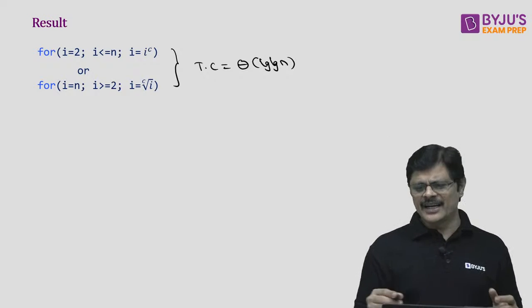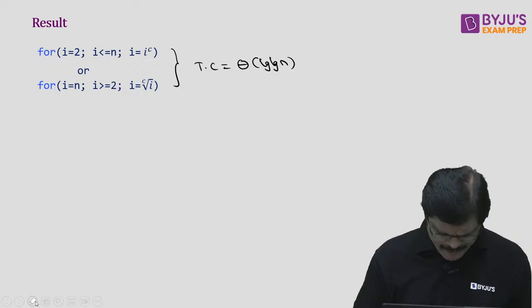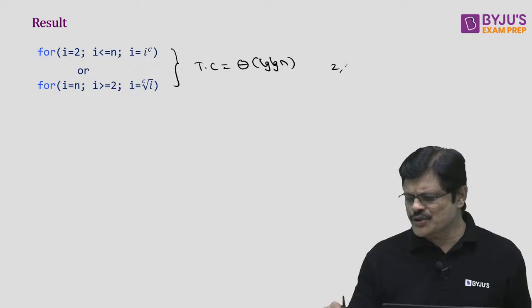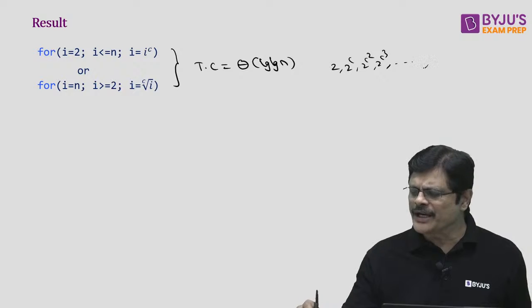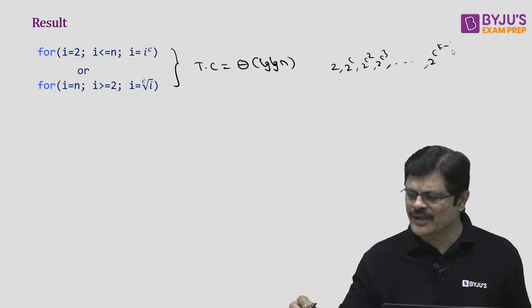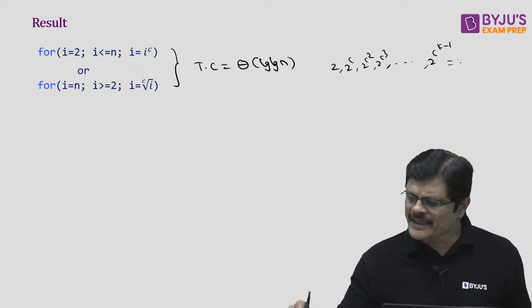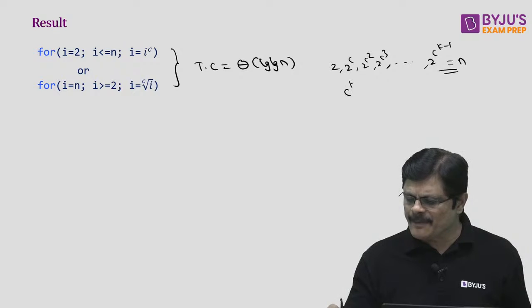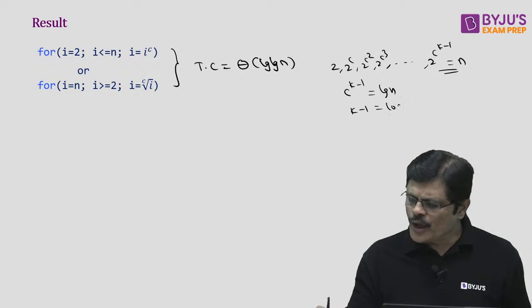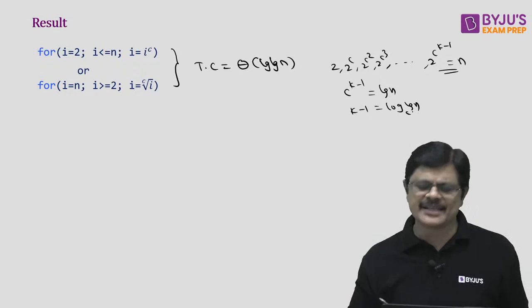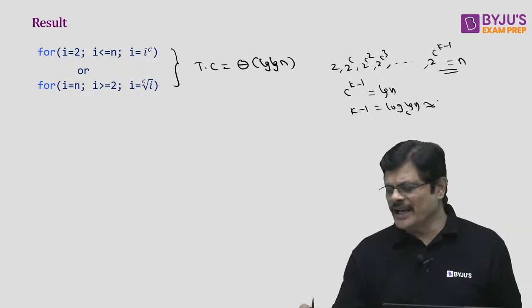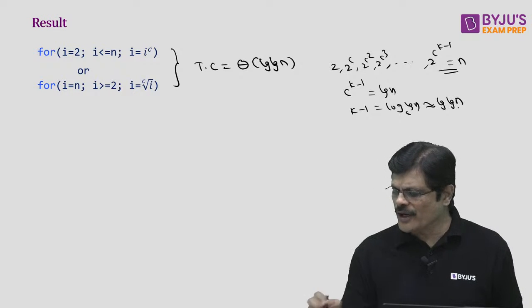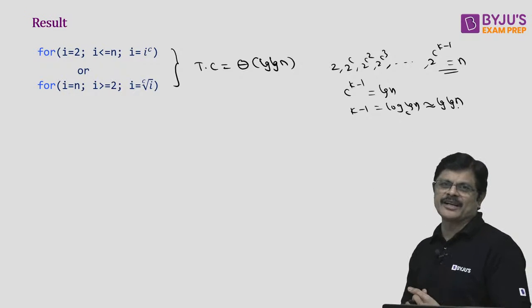See, here you start with 2. Every time it is 2 power c, 2 power c square, 2 power c cube, like that you have to continue up to 2 power c power k minus 1, which is equal to n. So that means what, sir? c power k minus 1 is log n, and k minus 1 is log n to the base c. Approximately, the base of the logarithm does not matter. You can happily write it as log n, my dear friends. So that is how we get this particular formula.